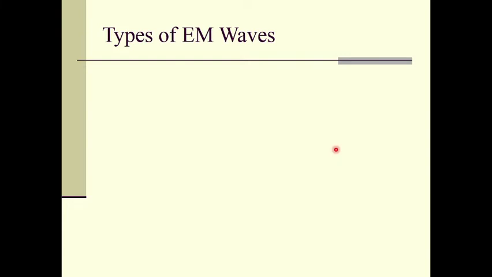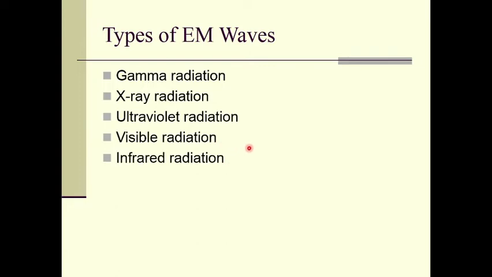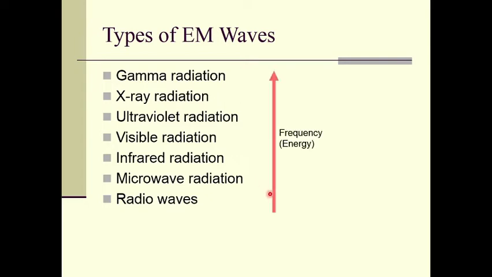So let us study the different types of electromagnetic waves. We know the gamma radiation, then the X-ray radiation, then the ultraviolet radiation, then visible radiation, infrared radiation, microwave radiation, and radio waves. All these radiations are arranged in the form of increasing frequency or energy from bottom to top.